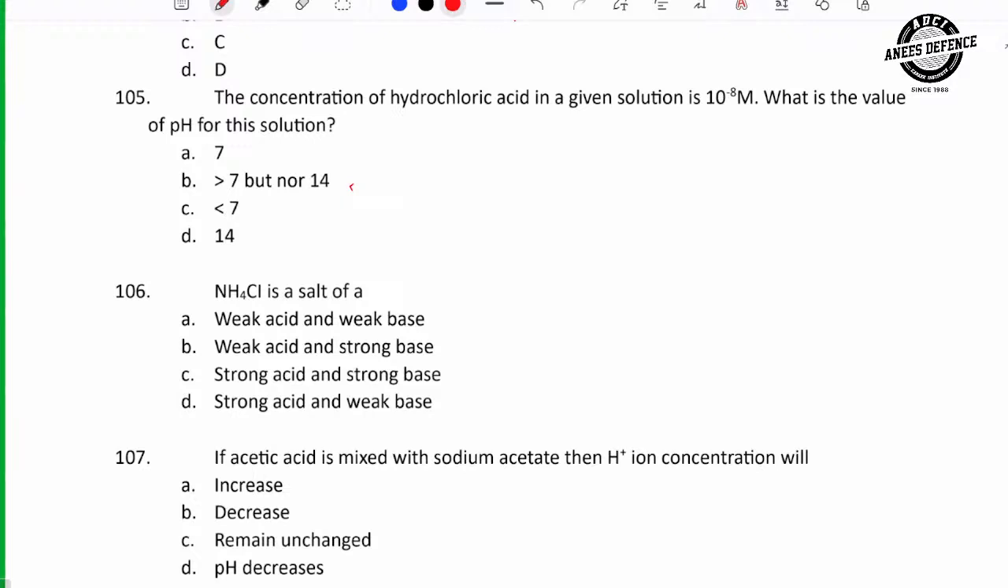Follow next. HCl acid in a given solution. The concentration of hydrochloric acid in the given solution. HCl will be acidic or not? And what will be the pH of an acid? Less than 7. HCl is an acid, and what is the pH of an acid? Less than 7. So which option is correct? C. The pH of acid is less than 7. Next one.